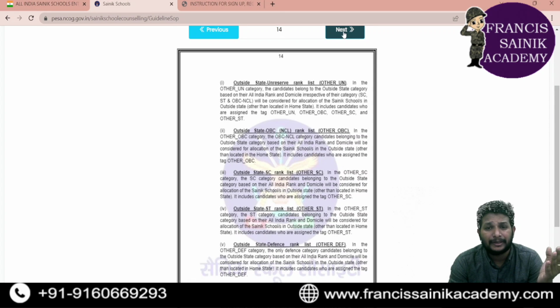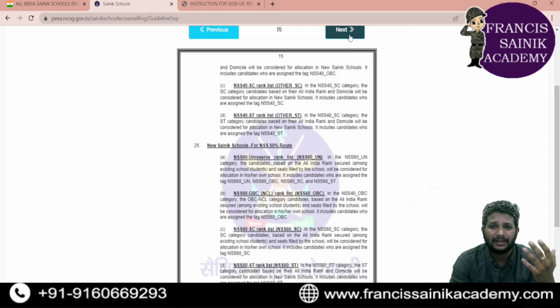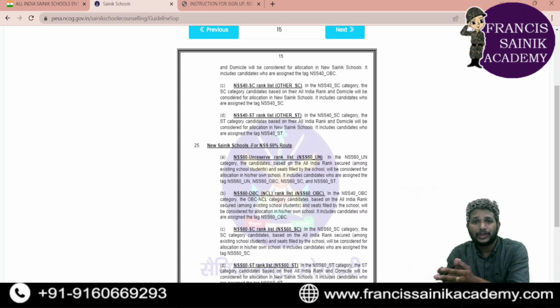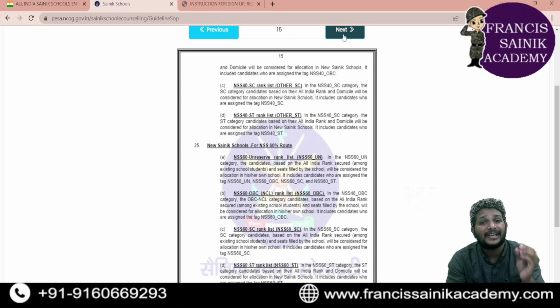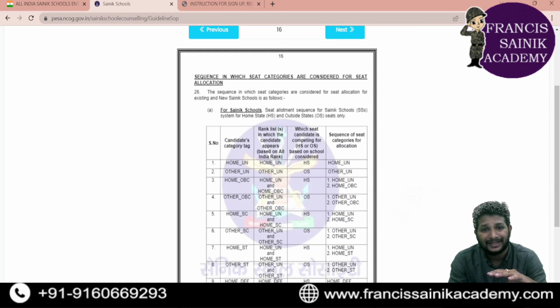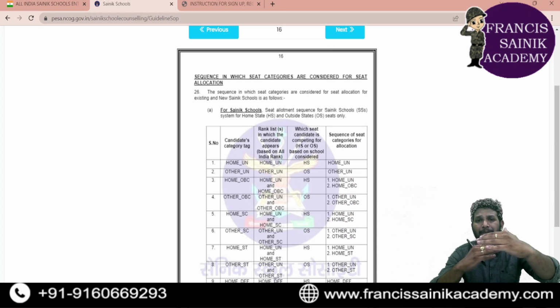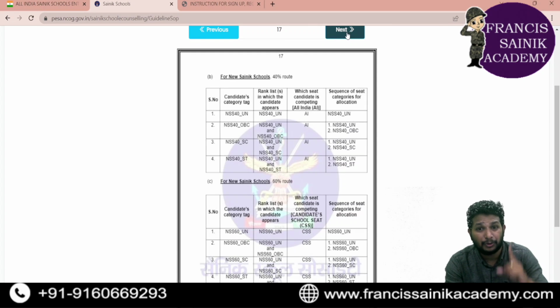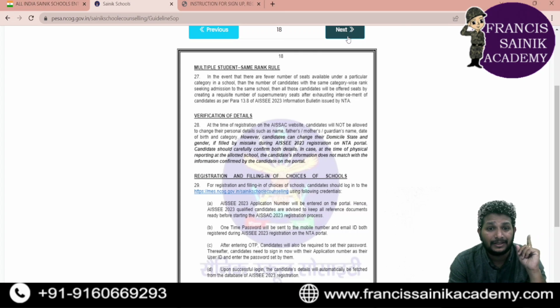The seat allocation will be done according to the merit score, the rank card, everything. And one more thing, the seat allocation will be done separately for boys and girls, because the number of seats for girls are different, right? So the allocation of seats for girls will be done in a different way. Here also the other criteria is about home state and outside the state. That's what HS and OS are for. First home state people will be given preference, and then the outside state people will be given preference. That is also one more criteria for getting an allocation of seat.